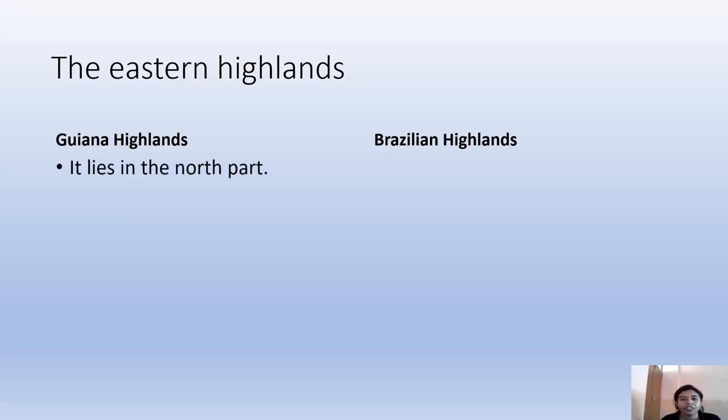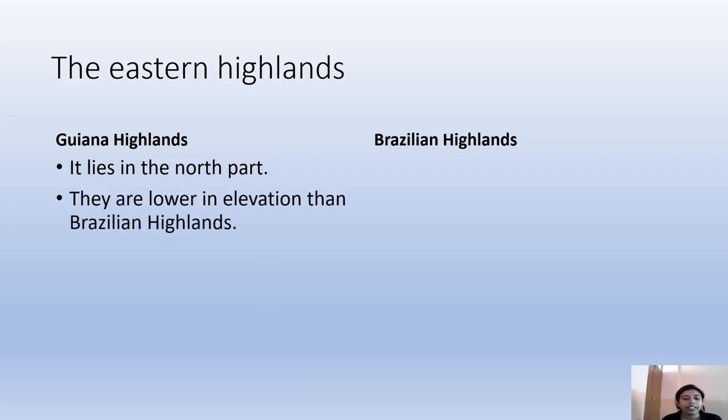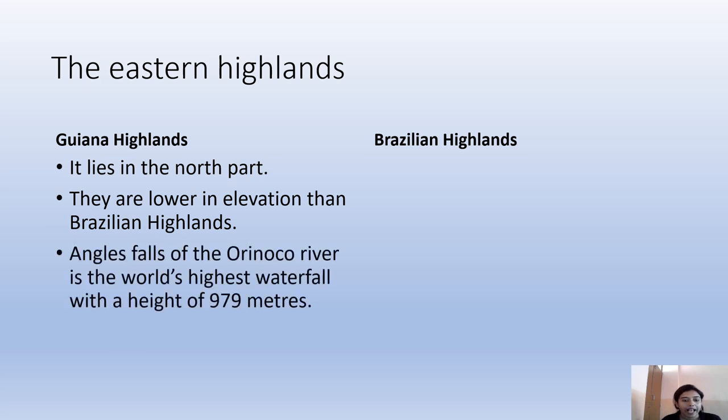So, if we first talk about the Guyana Highland, it lies in the northern part of the Eastern Highlands. They are lower in comparison to the Brazilian Highland. And in this, Angel Falls, on a tributary of the Orinoco River, is the world's highest waterfall, with a height of